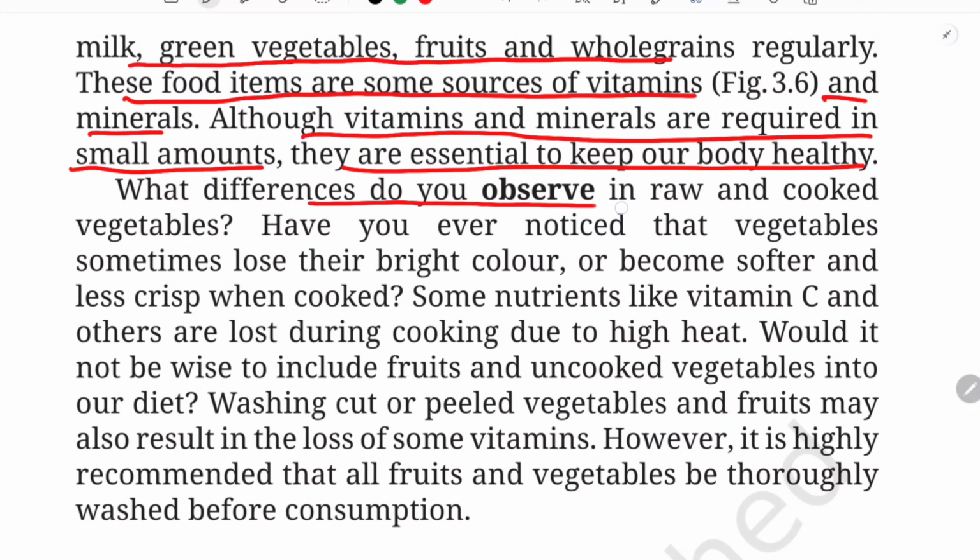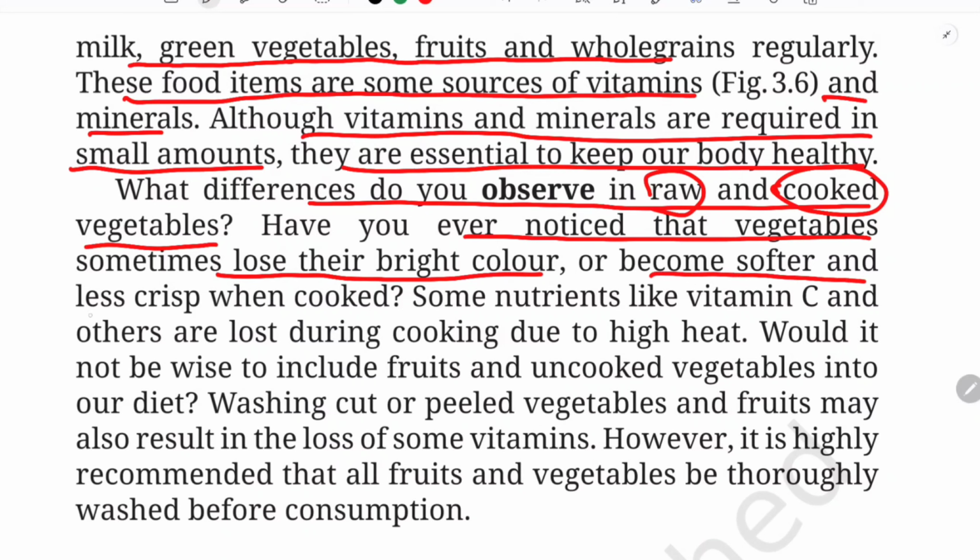So what differences do you observe in a raw and a cooked vegetable? See, raw vegetables and cooked vegetables. So have you ever noticed that vegetables sometimes lose their bright color or become softer and less crisp when cooked? So this is what we observe, isn't it? Or if you haven't observed, try to observe when your parents are cooking in the kitchen. Go there and see them cut the raw vegetables properly. Touch them, okay, touch them and feel them. And after they have cooked, you again see the differences in the color.